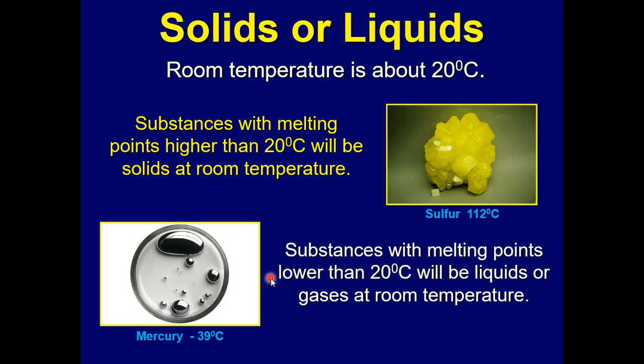All right, substances with melting points lower than 20 degrees Celsius, lower than room temperature, will be liquids or gases at room temperature, like mercury. Mercury is the only metal that's a liquid at room temperature, right? Its melting point is negative 39 degrees Celsius, right? So at room temperature, it's already melted into a liquid. And that makes it a pretty cool element. We'll watch some videos of people playing with mercury later.